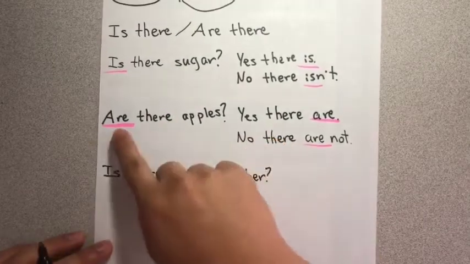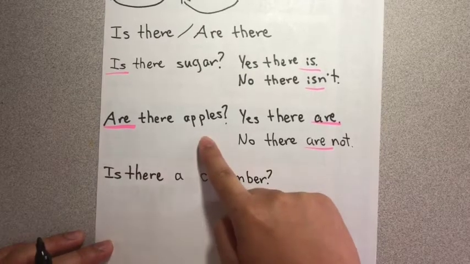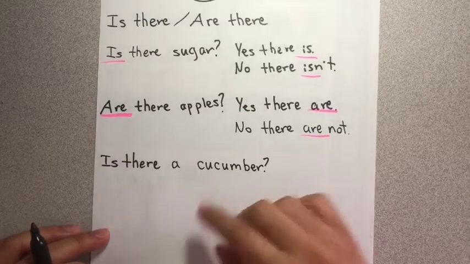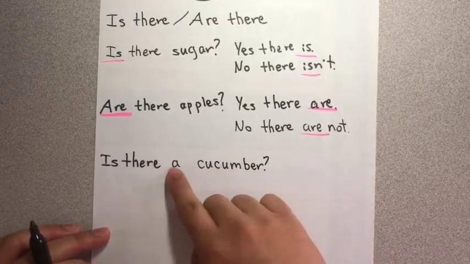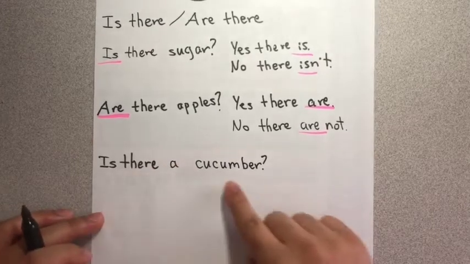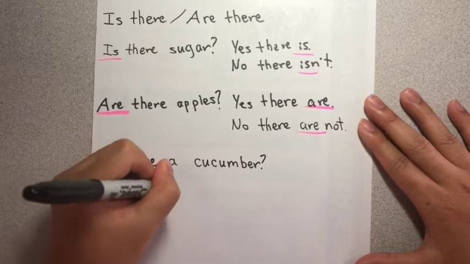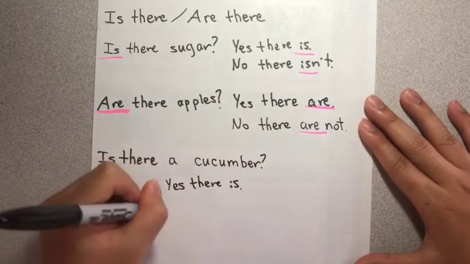But when we talk about many things, we don't need to write anything here. We can just ask, are there apples? But when we ask about one thing, this is something we can count. We can count there is one cucumber. We have to use the word a. Is there a cucumber? So the answer is yes, there is. Or no, there isn't.